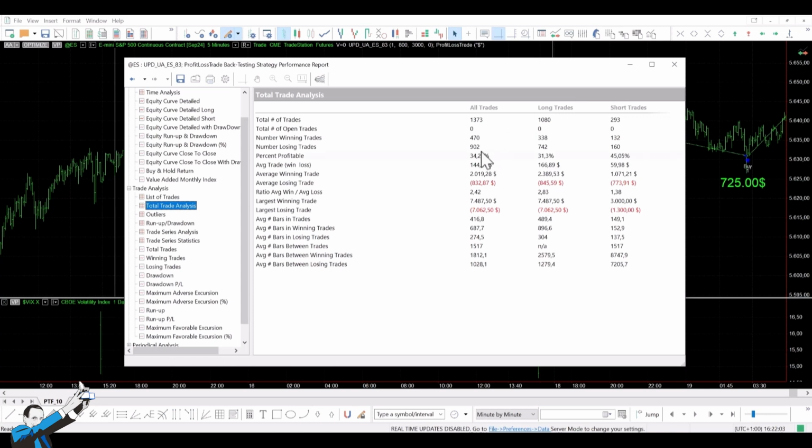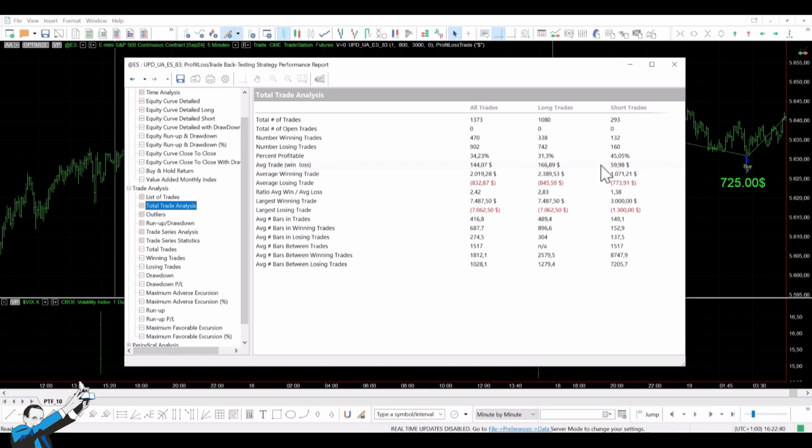For average trade size, we're seeing around $144, which covers operational costs like slippage and commissions. It's notably higher on the long side at around $166 and much lower on the short side with just $60. That $60 average for short trades wouldn't be enough to cover operational costs, so someone might consider excluding the short side from this strategy.